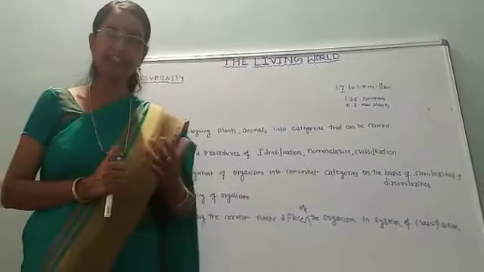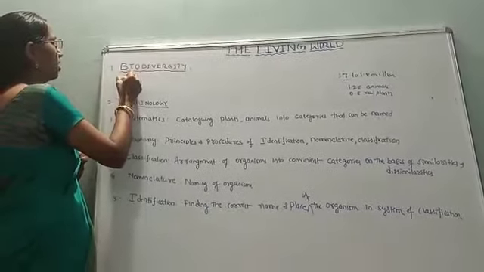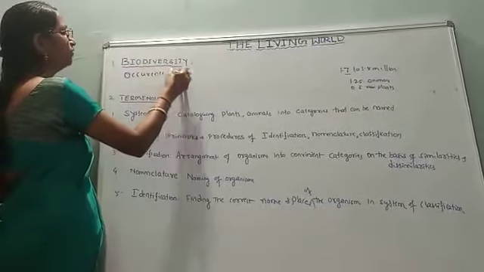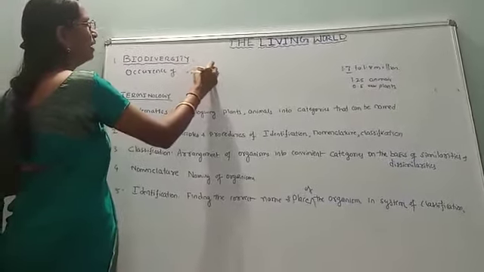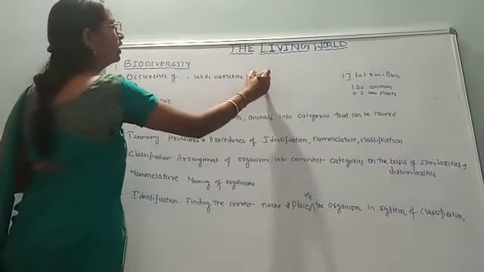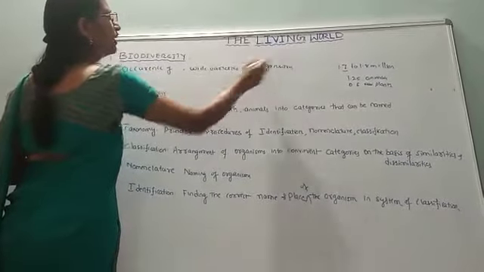So let me repeat the definition. What is biodiversity? It refers to the occurrence of wide varieties of organisms.